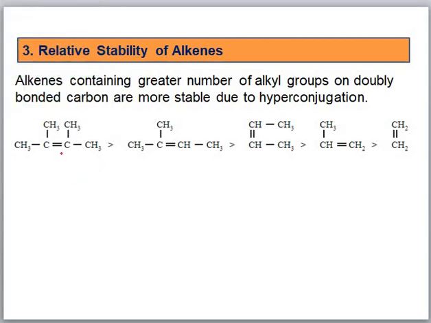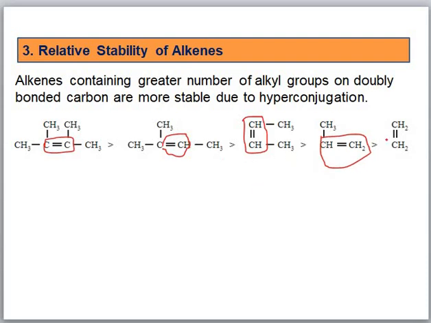Look at this alkene: the double bonded carbon atoms are bonded with 4 alkyl groups. In this alkene, they are bonded with 3 alkyl groups. In this alkene, with 2 alkyl groups. And here, the double bonded carbon is bonded with only 1 alkyl group.